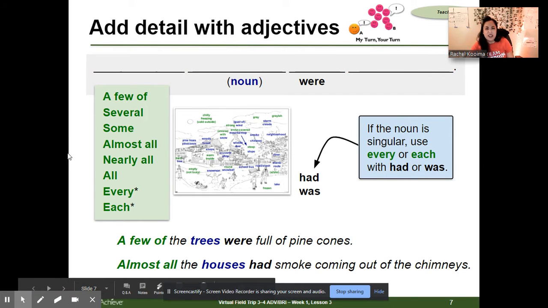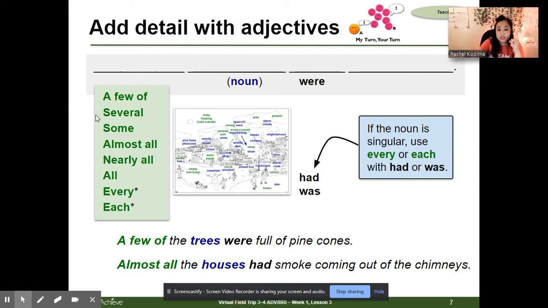Another example: a few of the trees, that's my noun, were full of pine cones. Notice how we use an adjective of quantity here, a few of. We're describing trees, so we have to describe something about them. What about the trees? Tell me more. Describe the trees more. Were full of pine cones. Or were naked, they didn't have any leaves on. Or had lots of leaves. Or were covered with snow.